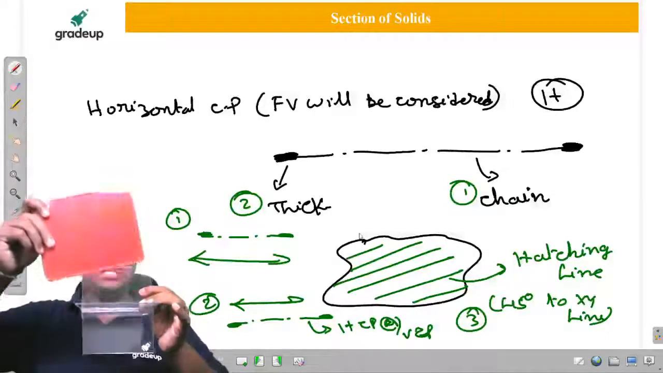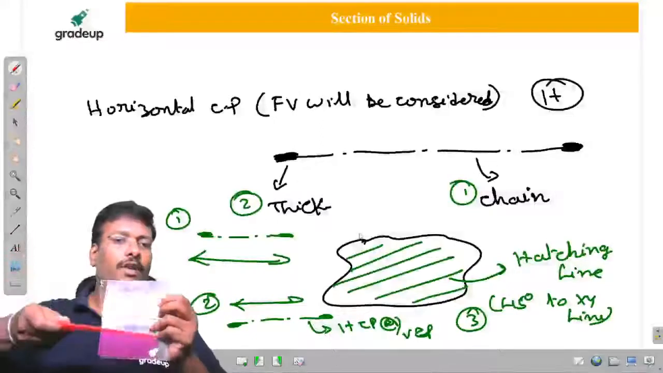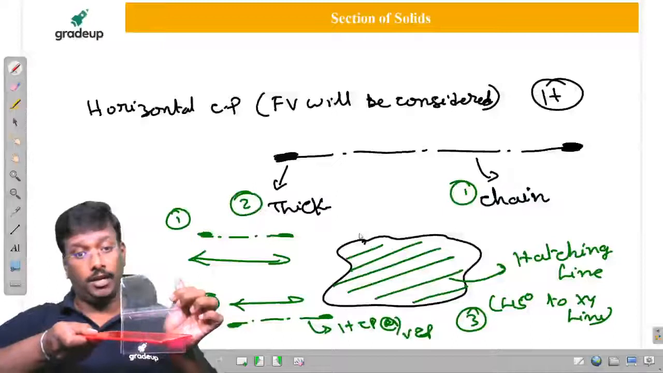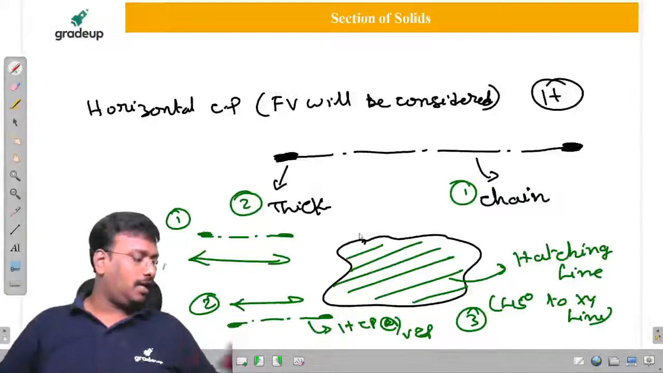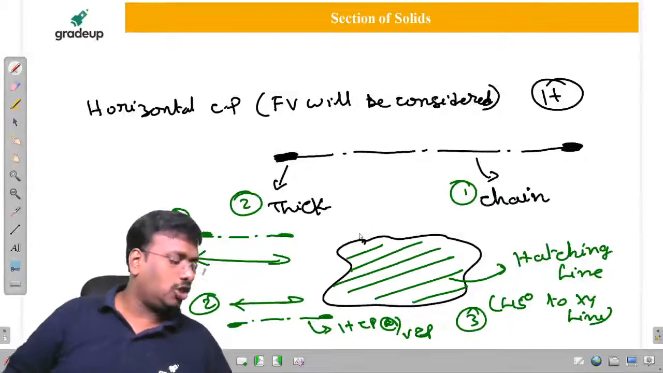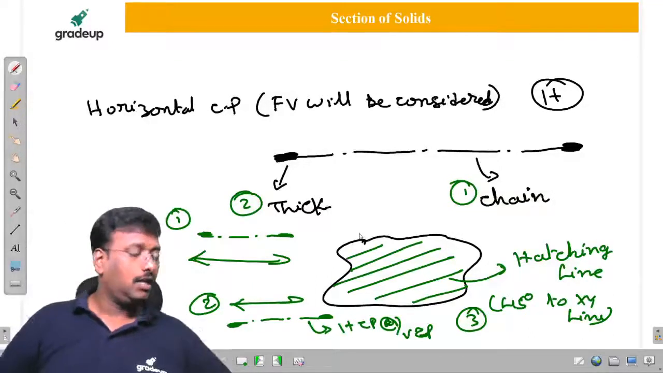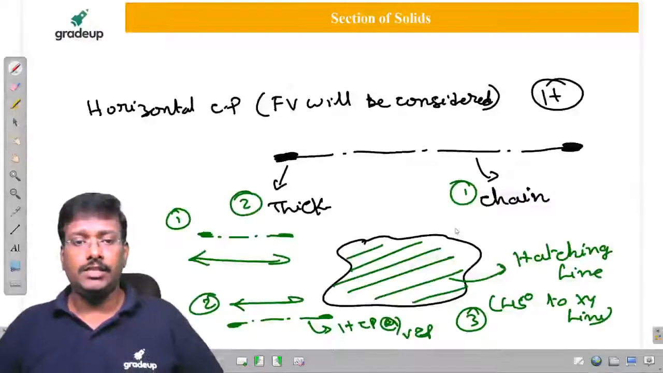Now, once it is a vertical plane, this is the vertical plane. If you cut it after rotating, I also get the vertical cutting plane below the XY line, parallel to the XY line. But how to differentiate HCP and VCP, the vertical cutting plane as well as the horizontal cutting plane? These things I will discuss in the next class, in the extra class only. Is it clear to all of you?